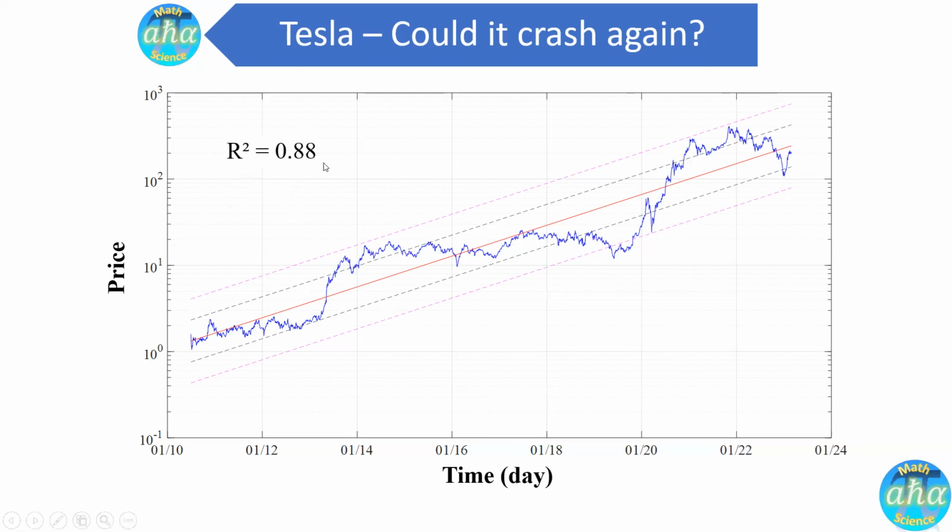It has an R-squared value of 0.88. When the R-squared value is 1, it means that the fit is perfect, or the straight line model fits the data perfectly. So 0.88 is decent. It basically gives us the confidence to trust this model. Also shown here are these two black dashed lines. These are lines one standard deviation above and below the trend line.